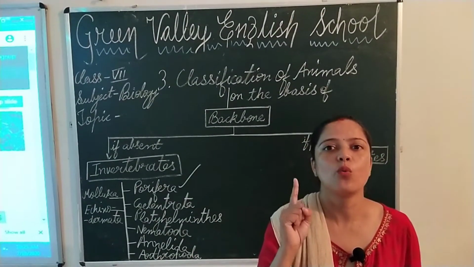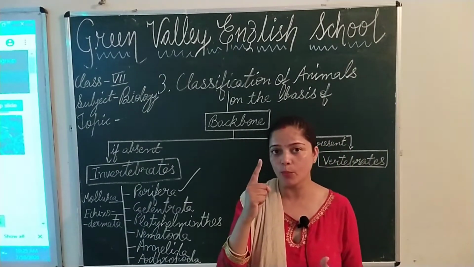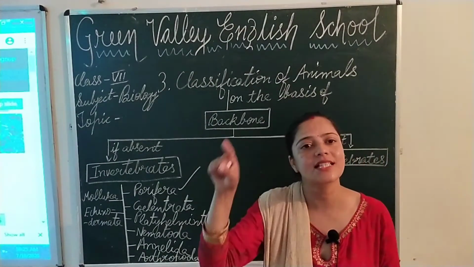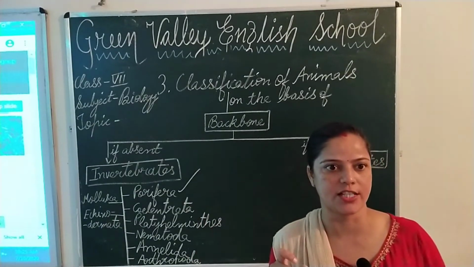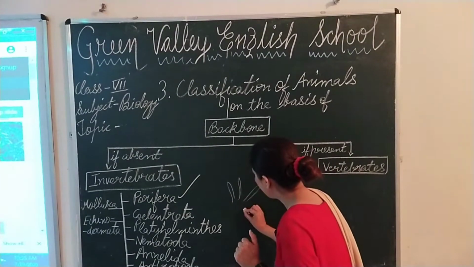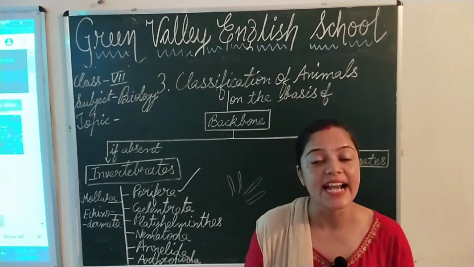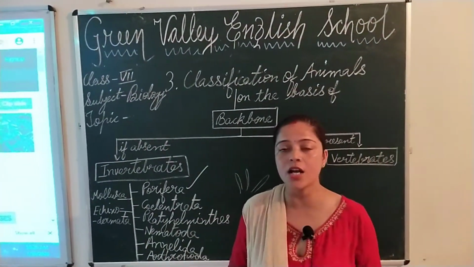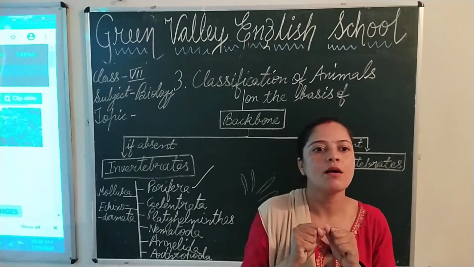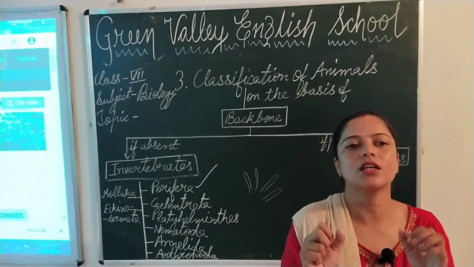It has only one opening at the upper end of the body, called the mouth. The mouth is surrounded by finger-like projections. What are those finger-like projections called? Tentacles. They help in catching food or prey.